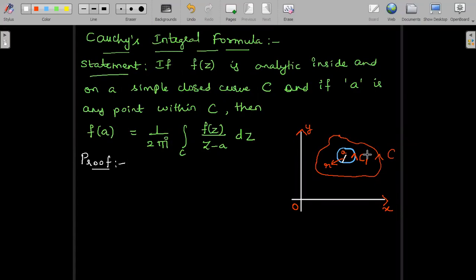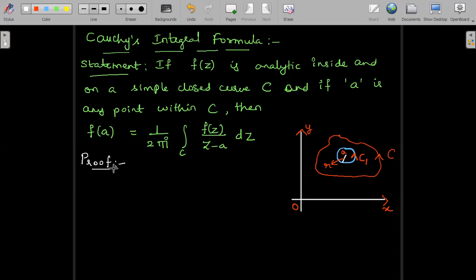Let us consider this simple graph. I've considered an xy plane, and in the xy plane, let us consider the closed curve C. And within the closed curve C, let us plot the point a first, because a is a point within C. Keeping a as the center, I am drawing a circle. The circle is C1, and R is the radius of the circle. So that's a figure description for us.